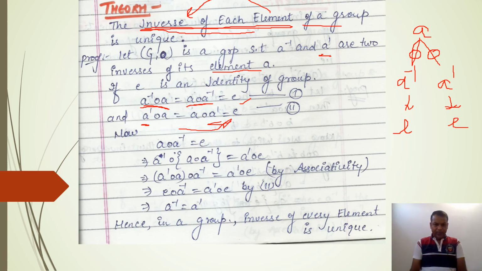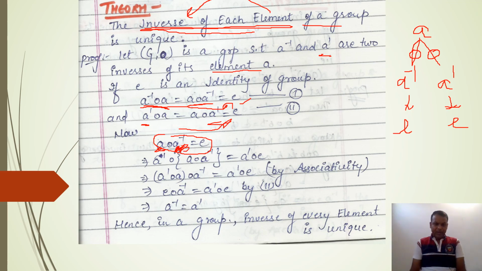So here we are taking the first combination, A of A inverse equal to E. Let us suppose A of A inverse equal to E. I am taking this. Now my wish is, I want to remove this A from here, because we want to find the value of A inverse. Please students, focus on this. You want to calculate this A inverse explicitly.